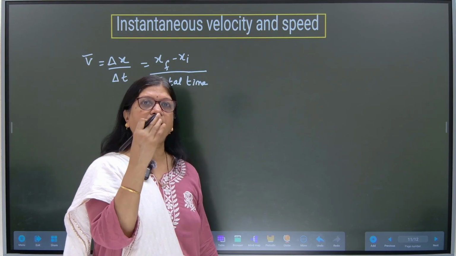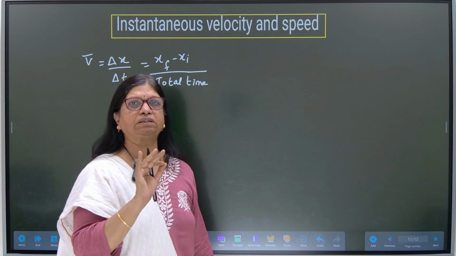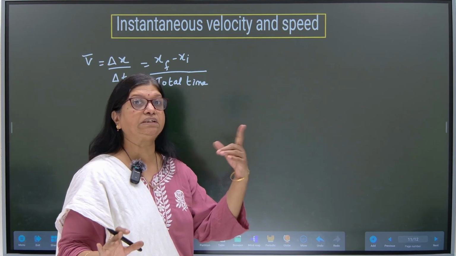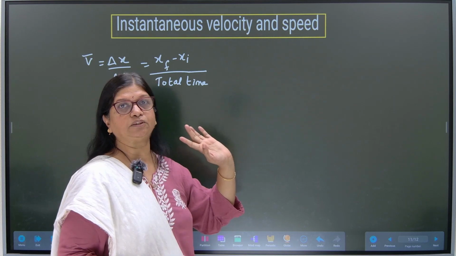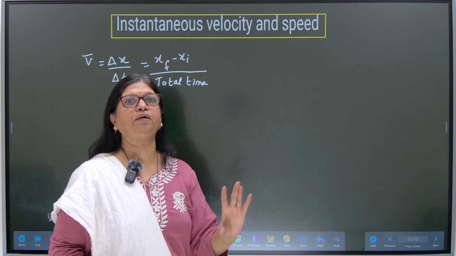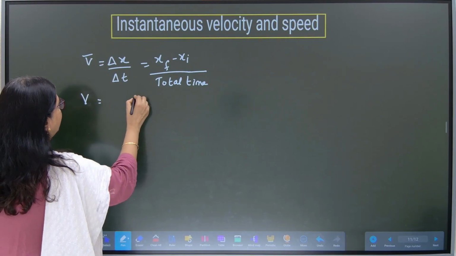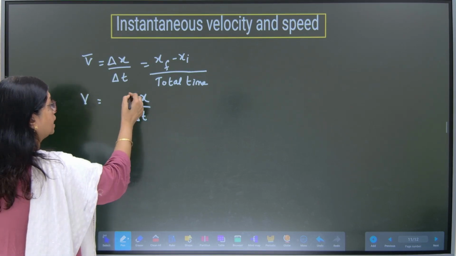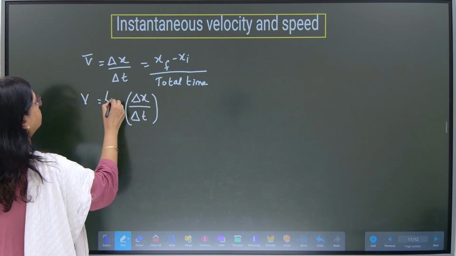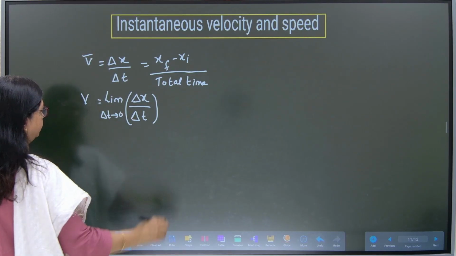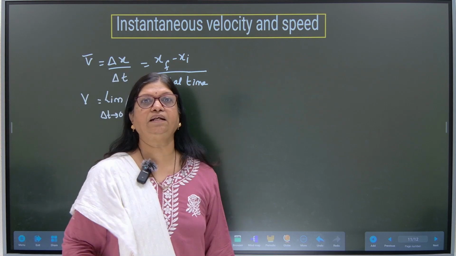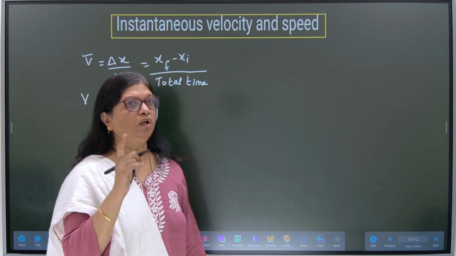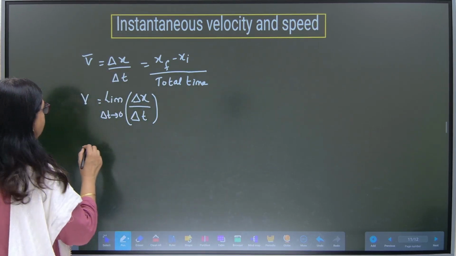velocity. In regular physics words, it is just called velocity. If it is an average velocity, then we say average velocity. Otherwise, simply velocity means instantaneous velocity. Now, we are writing the average velocity itself, but limiting the average velocity such that delta t tends to 0. That is instantaneous velocity.